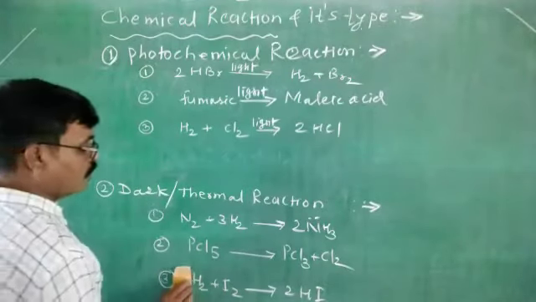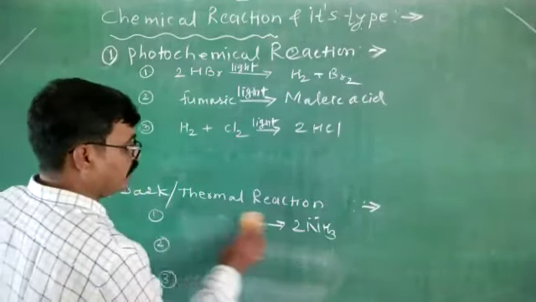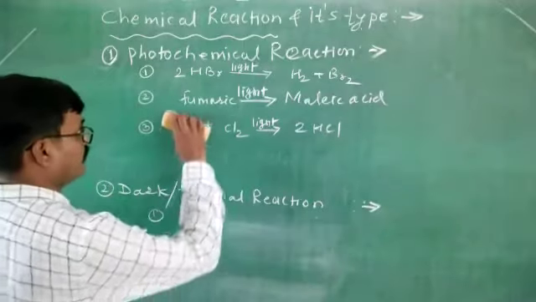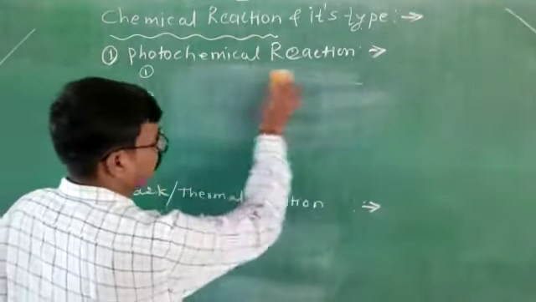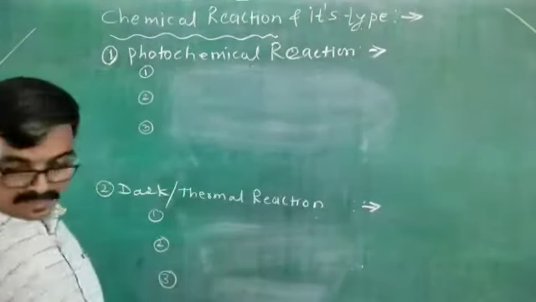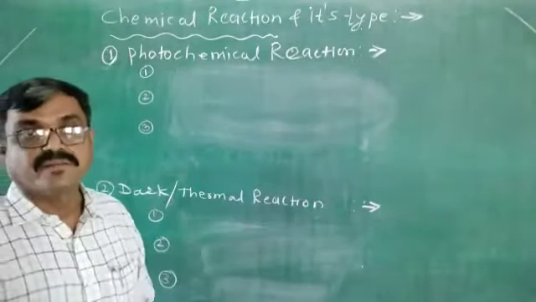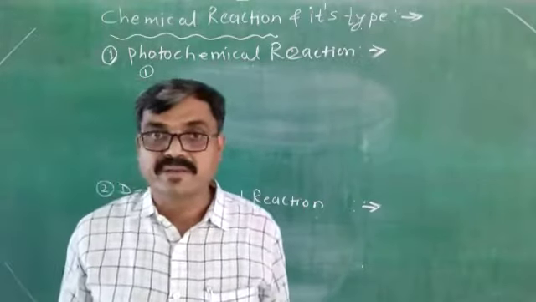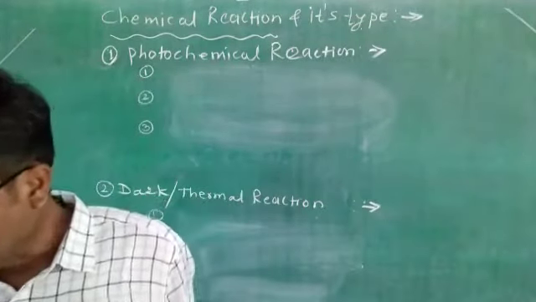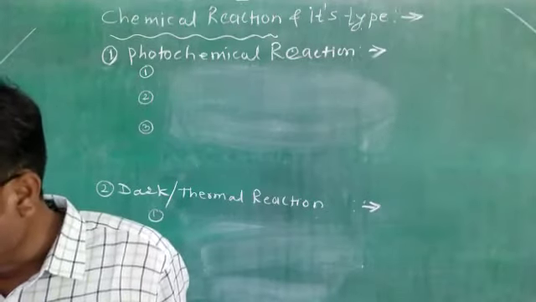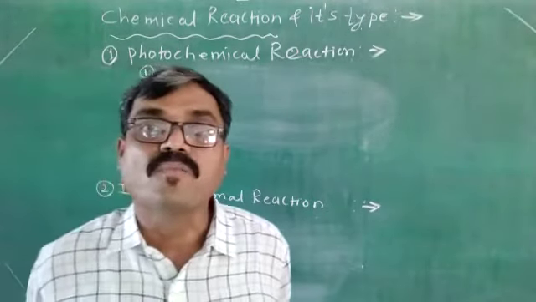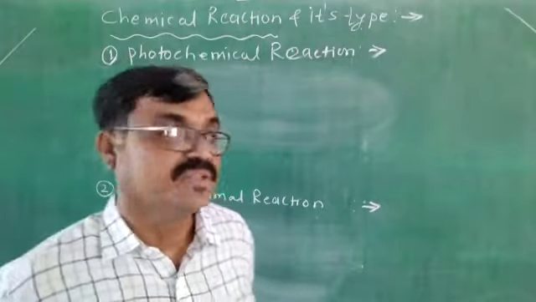Now see the difference between the photochemical reaction and dark reaction. Photochemical reactions are the reactions which are initiated by the absorption of light from the UV visible region.